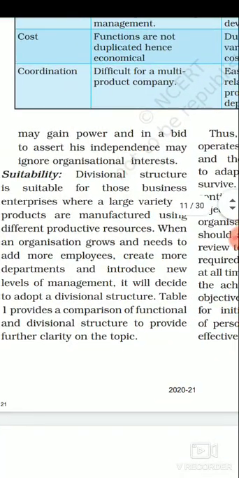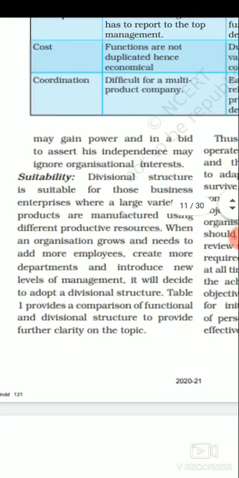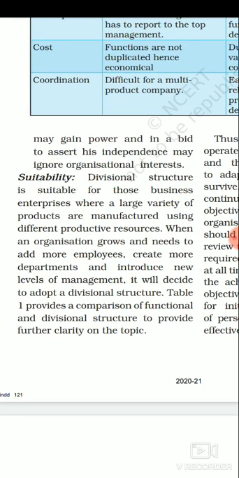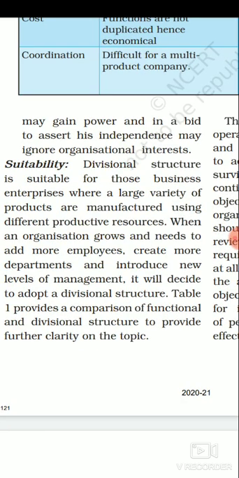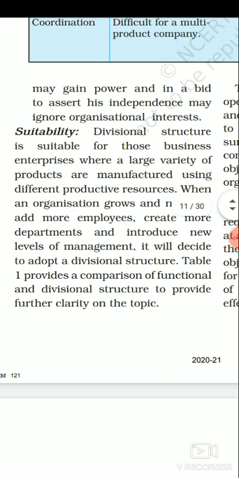Now suitability. Where do we need to go with divisional structures? We have a choice of functional structures also, and we have a choice of divisional structures also. Then in what kind of business do we need to go with divisional structures? So when we talk about suitability, we have to go with divisional structure for all those kinds of business enterprises where a large variety of products are manufactured using different productive resources.